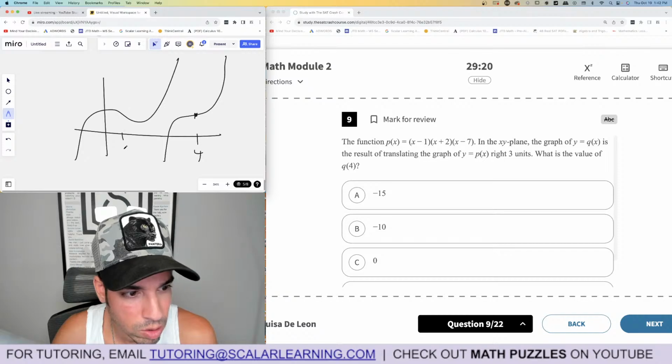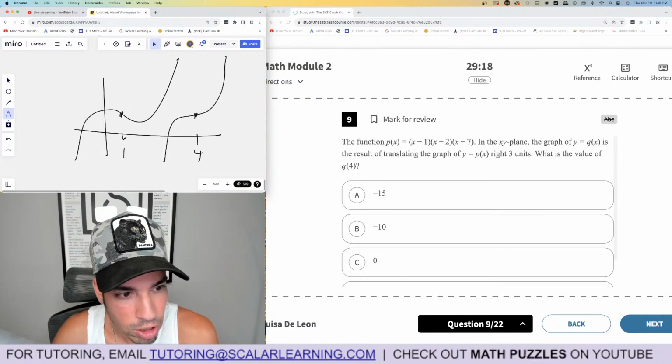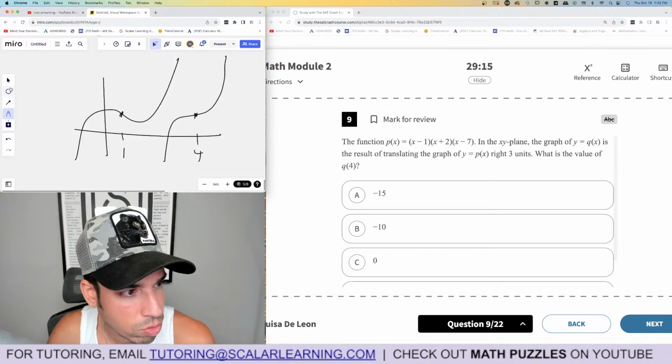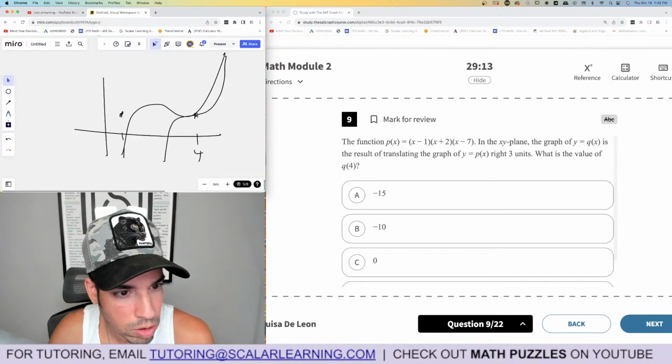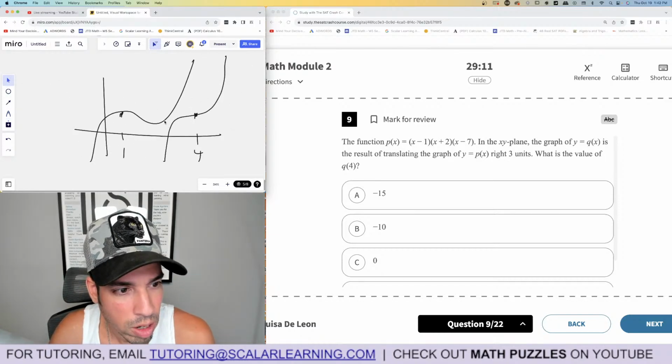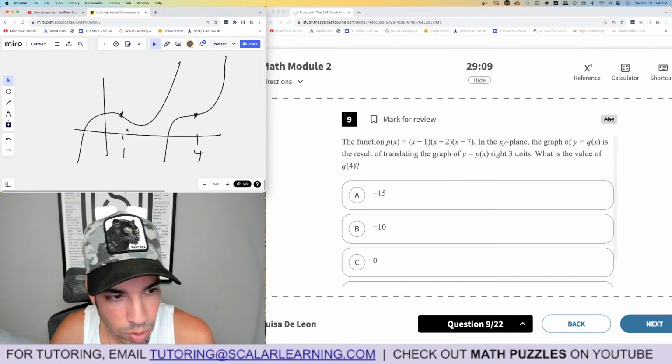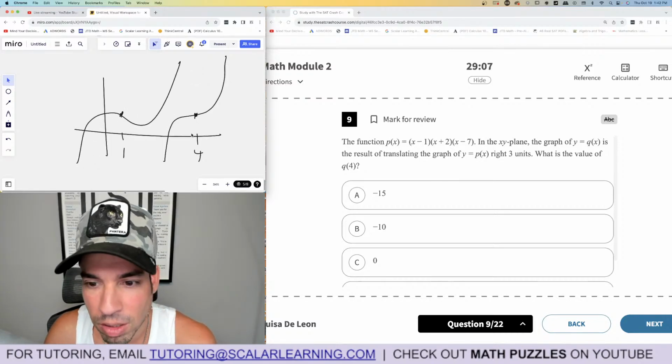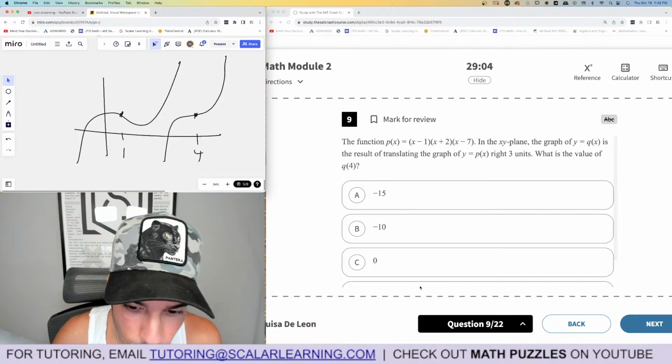That'd be the same as plugging in 1, right? Like back here. Because we translated it 3 units to the right. So you go 1, 2, 3, right? And whatever you plugged in as 1 for that original equation, that's going to be like plugging in 4. So I think that's right. So we can plug in 1. So it should be 0.